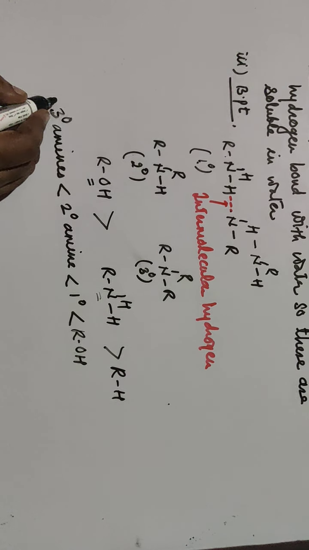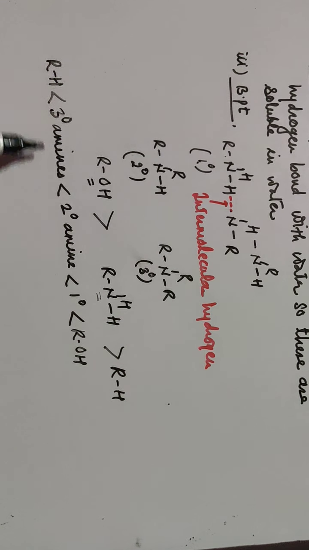And out of these, RH, that is the alkane, has the lowest boiling point. So this is the increasing order of the boiling point.